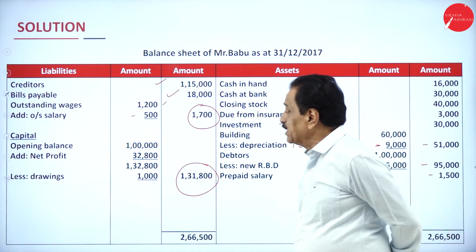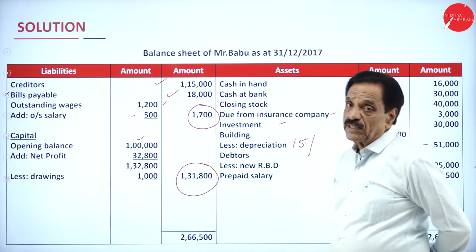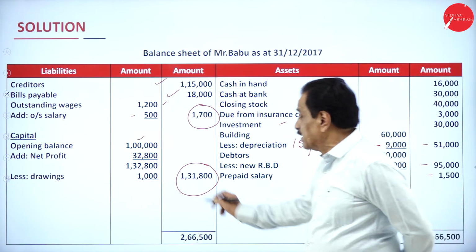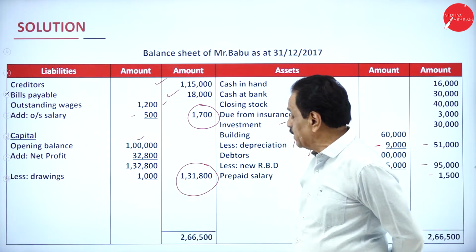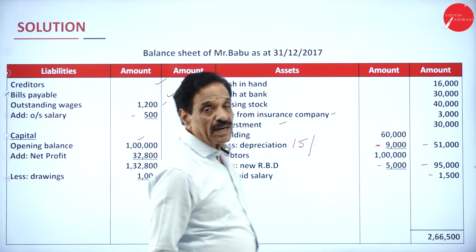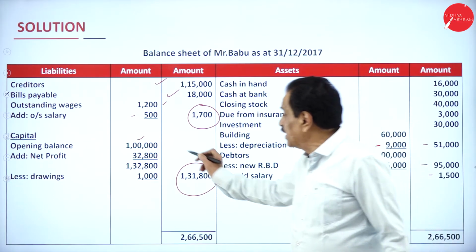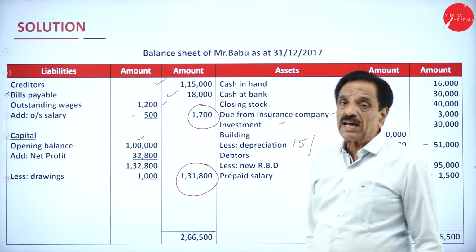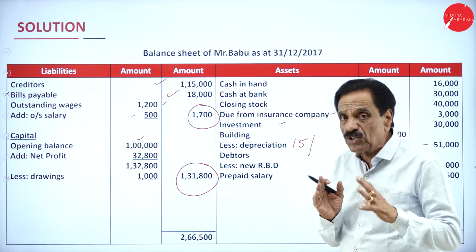Then we started with a capital of rupees 1 lakh. You earn a profit of 32,800. It becomes 1,32,800 minus drawings of 1,000. The net figure will come 1,31,800. That is the closing capital. We started with 1 lakh, end with 1,31,800. Means there is an improvement in the financial position.